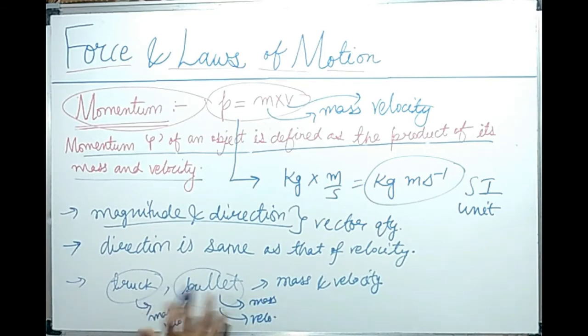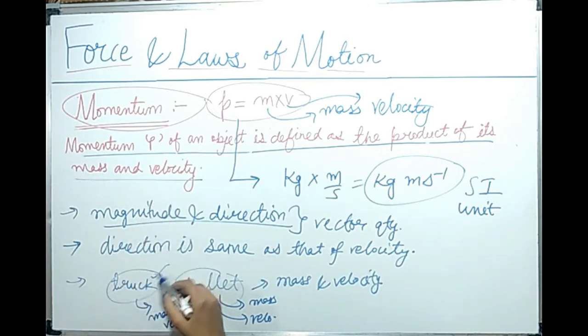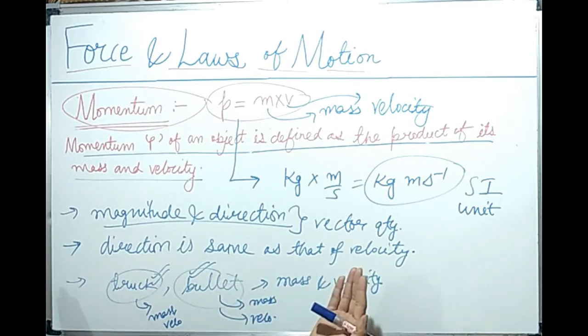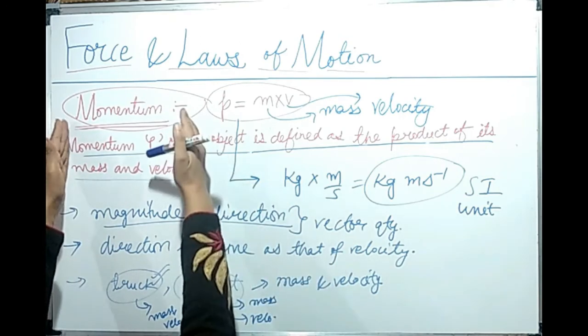So you can compare both of these for explaining momentum. These are very good examples for explaining the concept of momentum. So dear students, now you have understood the concept of momentum. Now we can easily discuss the second law of motion. You are easily able to understand the second law of motion once you understood the concept of momentum.